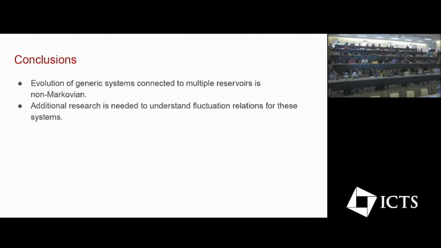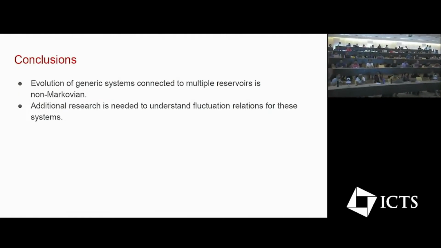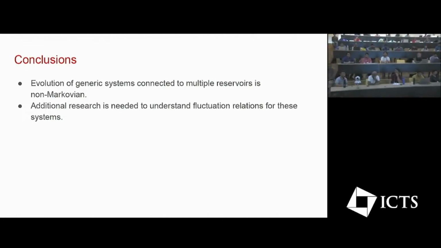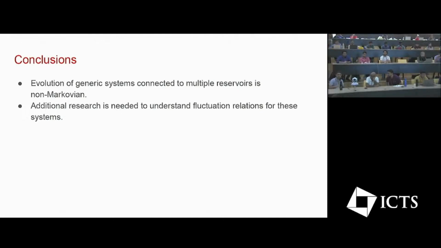I was not sure how you are defining the system. If you are using enough coordinates to describe enough degrees of freedom to describe the system, and it depends on whether you are defining the dynamics as Markovian or not, then the whole system should be Markovian in that full degrees of freedom space. Now, of course, if you take a reduced degrees of freedom, that system will not be Markovian.